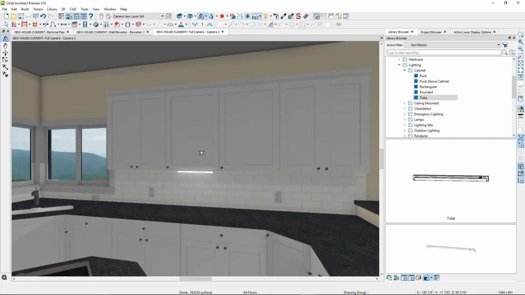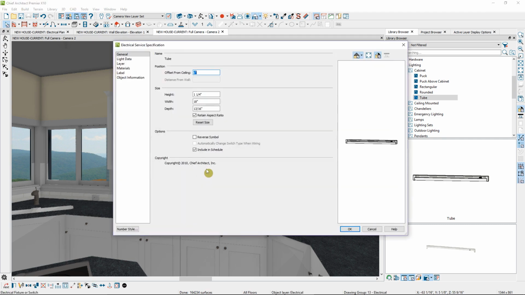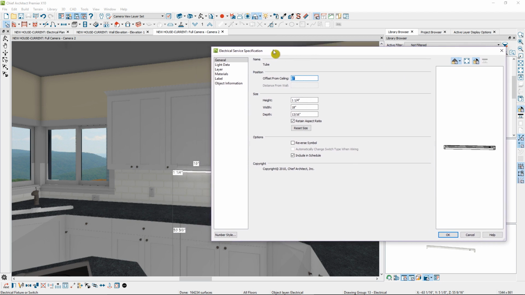As you can see, it's recognized where the bottom of the cabinet is, and it has placed that light fixture directly below it. I'll double-click on the light fixture to open the fixture specification dialog. And you can see here that the offset from the ceiling is set at 0, but it's seeing the bottom of the cabinet as its ceiling to be placed at.